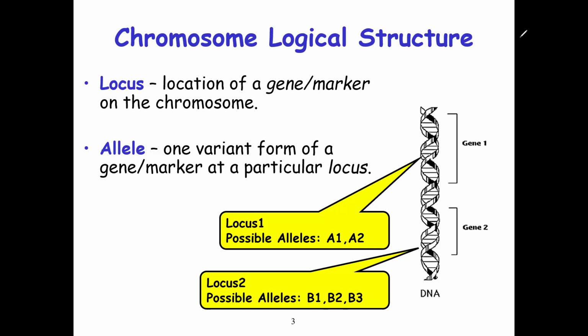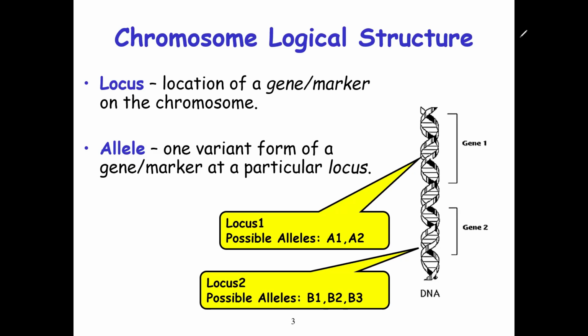Then we have allele. Alleles are variant forms of a gene or a marker at a particular locus. In the same gene, usually genes appear in alternative forms. You can have A1, you can have A2.